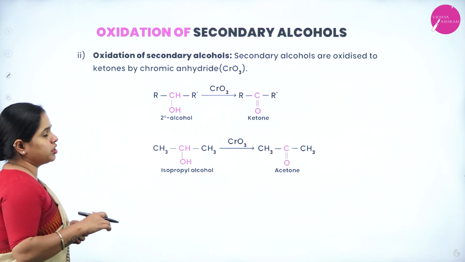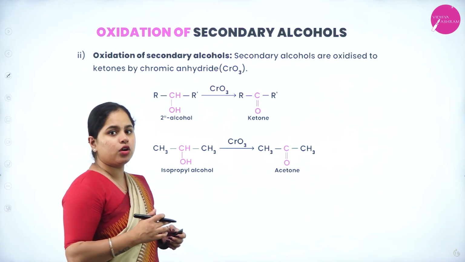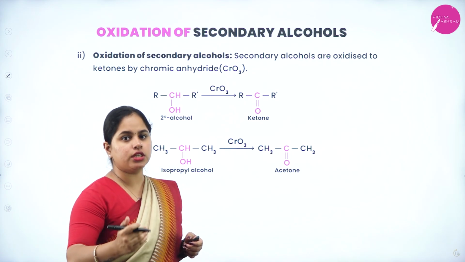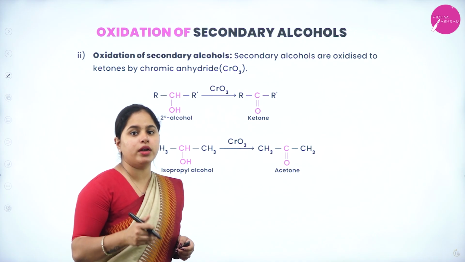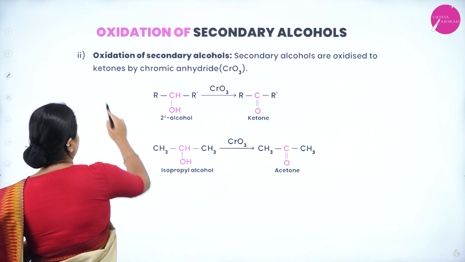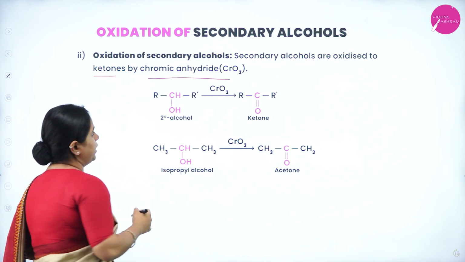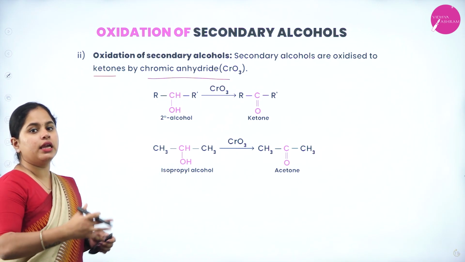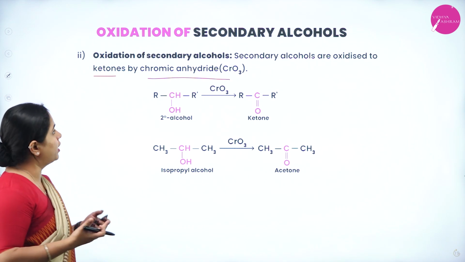Now, the next one is oxidation of secondary alcohol. Primary alcohol will give you aldehyde first, then carboxylic acid if you are using a strong oxidizing agent. If you are using a mild one, you will get the aldehyde. Now, secondary alcohols are oxidized to ketones by chromic anhydride, that is CrO3. So if you are using CrO3 on a secondary alcohol, you are going to get a ketone.